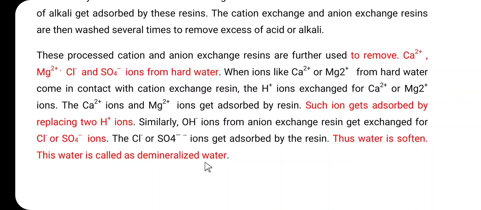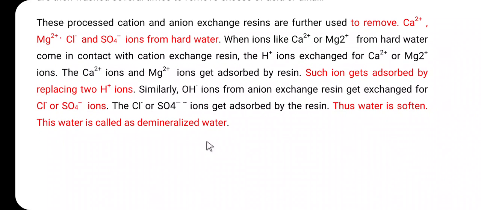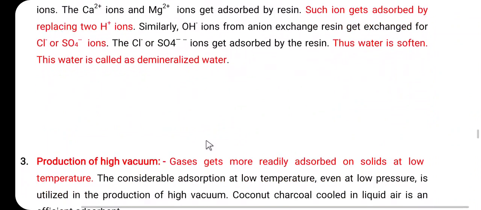So here friends, when we consider impure water, it contains two types of impurities, that is the soluble impurities as well as the insoluble impurities. Insoluble impurities are removed by just filtration, while the soluble impurities are removed by using the phenomenon of adsorption. For that purpose, here we have to consider the cation exchange resin as well as the anion exchange resin. In this way, the hard water may be softened with the help of the phenomenon of adsorption.